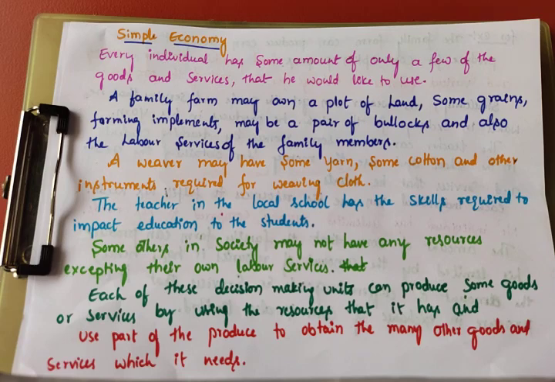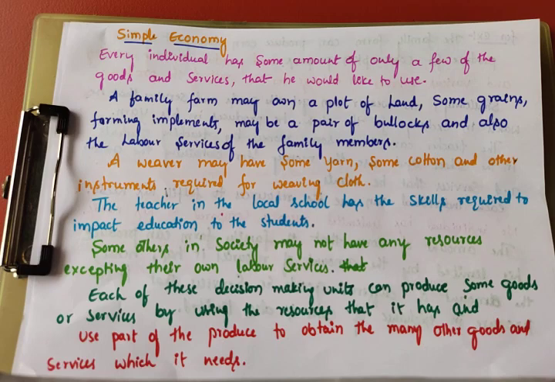A weaver may have some yarn, some cotton and other instruments, required for weaving cloth. A teacher in the school has the skills required to impart education to the students.